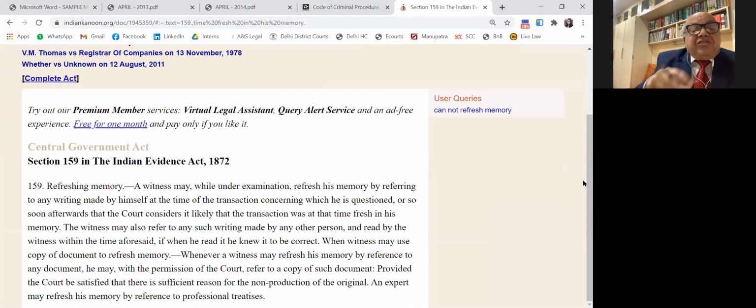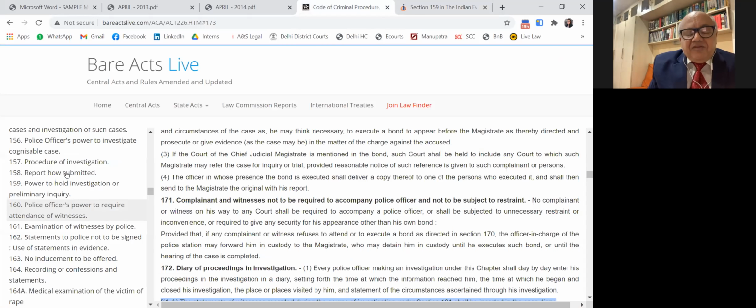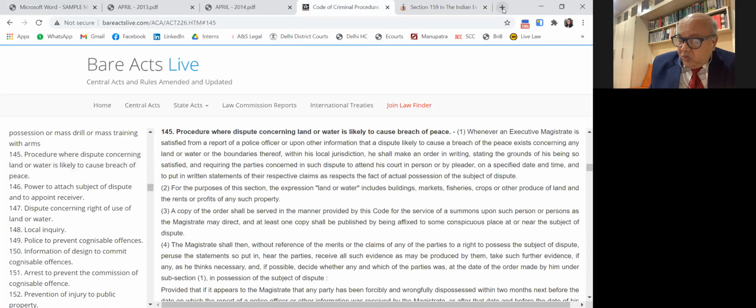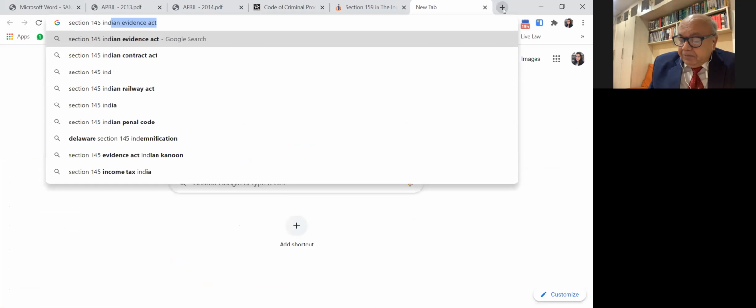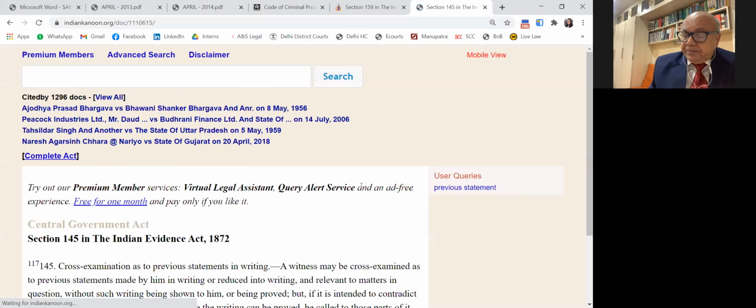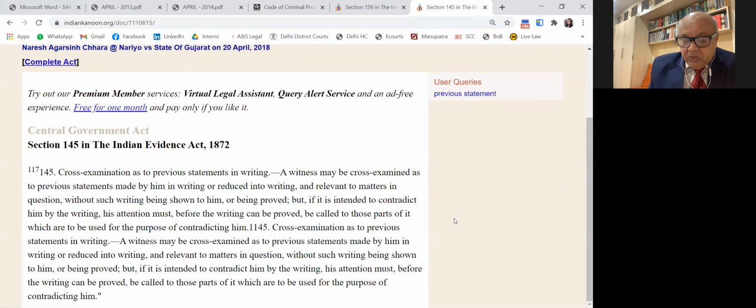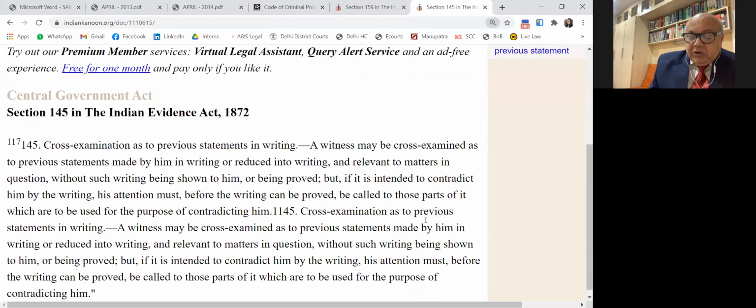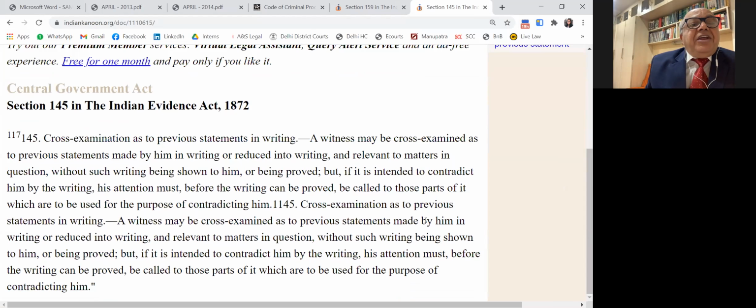So if the police officer refreshes his memory and uses the police diary during the trial, then the accused should be permitted to cross-examine him, invoking his power under section 145. 145 is the right of cross-examination on a previous statement. Mansi, please open section 145 of the Evidence Act. See, cross-examination as to previous statement in writing.